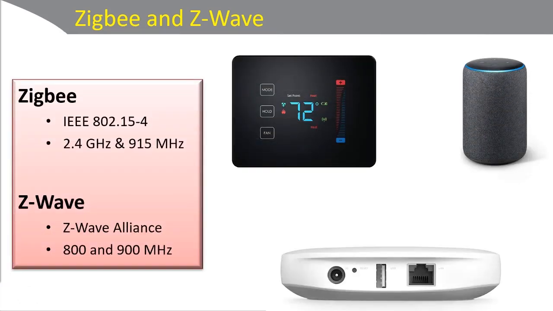Let's talk about Zigbee and Z Wave wireless protocols for a bit. Zigbee and Z Wave are two wireless protocols used primarily with home automation products, appliances, and voice-activated assistants. Though there are other similar technologies that go by different names, these two are the most common as of the recording of this video. They each allow for communication between hundreds of different devices from different manufacturers.